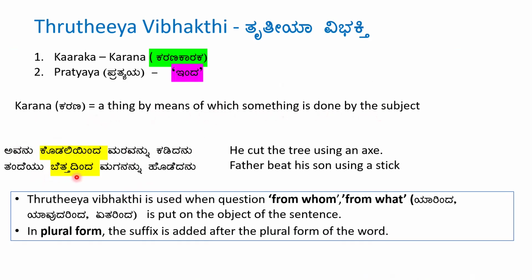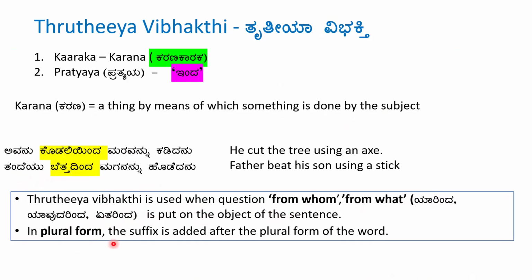ತಂದೆಯು ಬೆತ್ತದಿಂದ ಮಗನನ್ನು ಹೊಡೆದನು. So, here the subject is tande. So, with what is the father beating the son? Betta, a stick. So, the stick will have Tritiya Vibhakti, Bettadinda. Tritiya Vibhakti is used when the question is from whom, from what. In Kannada, Yarinda, Yaudarinda, Etarinda is put on the object of the sentence.